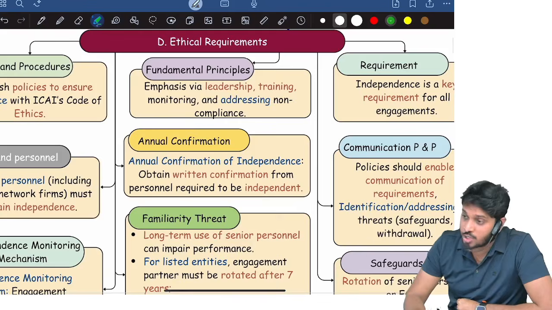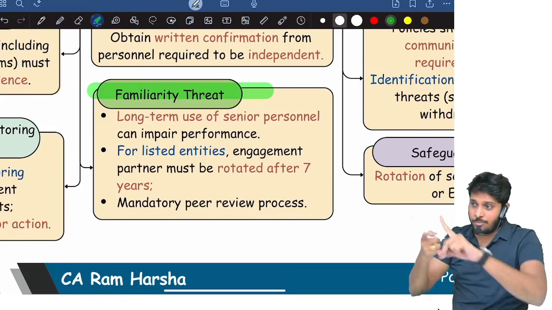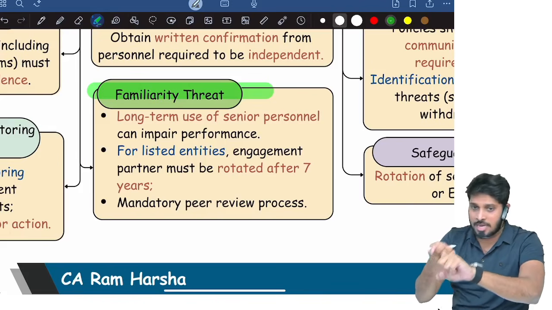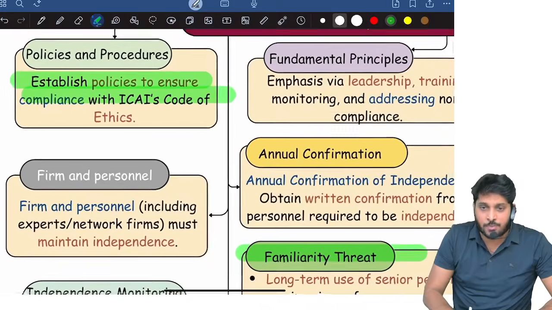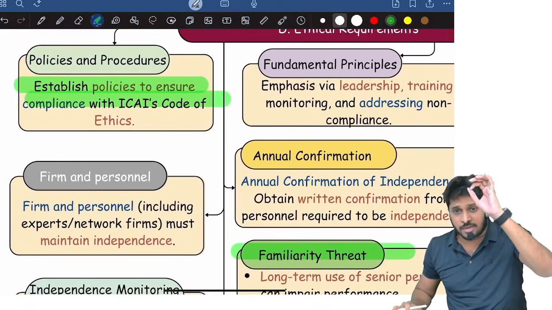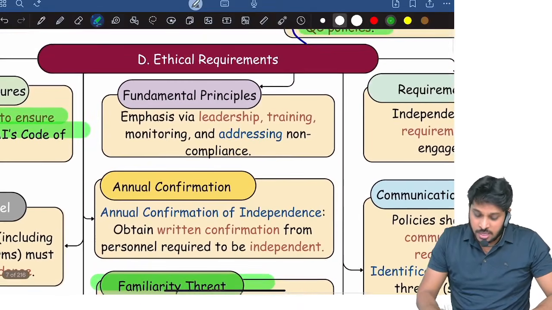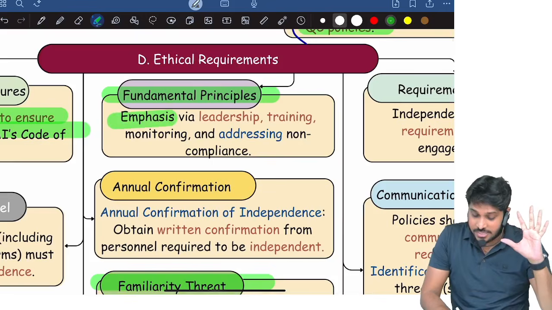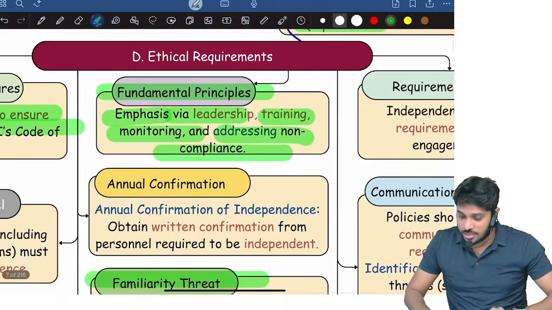Ethical requirements. Next one: in the recent May 25 exam, this familiarity threat was asked. In the recent May 25, familiarity threat and HR were combined, and they asked one question. I'll show you. Next, what is the ethical requirement? The firm has to establish policies and procedures so that all fundamental principles are complied with. Remember, what are the fundamental principles? Fundamental principles have to be emphasized via leadership, training, monitoring, and addressing non-compliances.